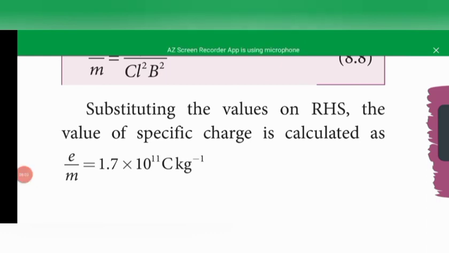Okay, in your new syllabus the magnetic field value can be reduced. So I can quit up to this. We will continue in the next class.